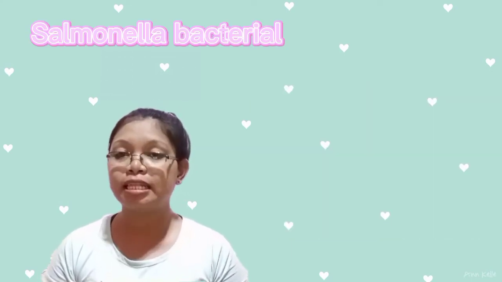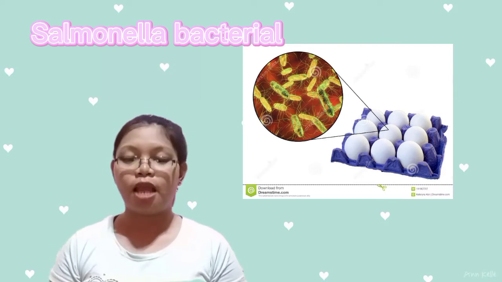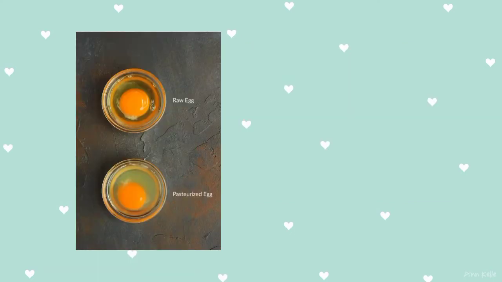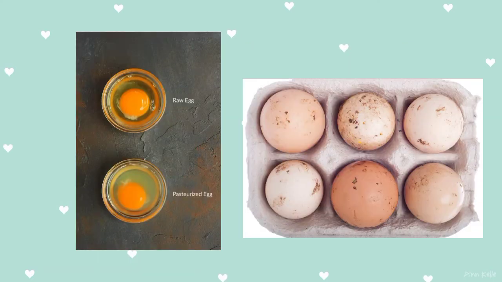Third is eggs. Eggs are nutritious and versatile, but they can also be a source of food poisoning when they are consumed raw or uncooked. Many people love to eat eggs, especially sunny side up eggs or undercooked eggs, but eggs carry Salmonella bacteria which can contaminate both the eggshell and the inside of the egg. To reduce the risk, if possible, choose eggs that are pasteurized and avoid eggs that have cracks or dirty shells.